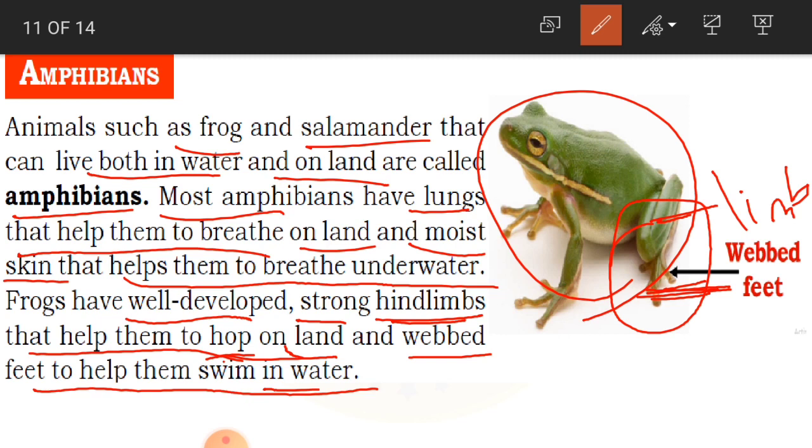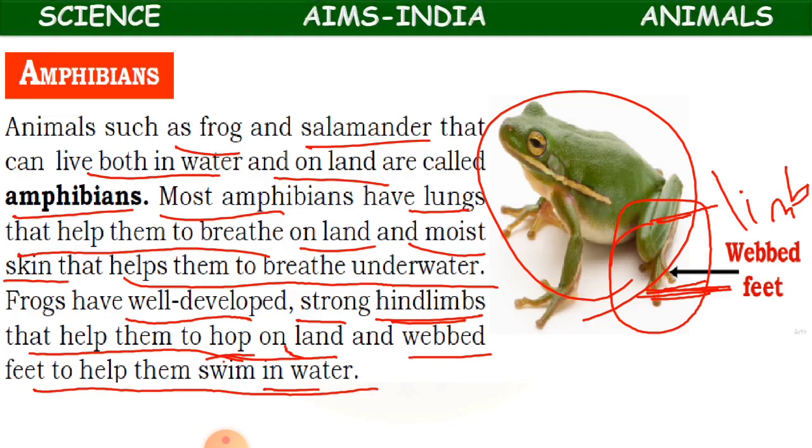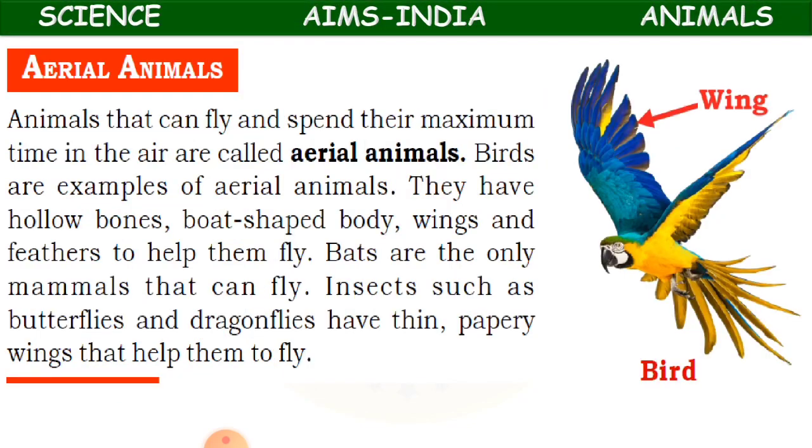Clear children? So when the frog is on the land, it can breathe through lungs, and when it is in the water, it can breathe through skin. When it is on the land, it will hop, and when it is in the water, it can swim. Clear children? So this is about amphibians. And now about aerial animals. What are aerial animals?